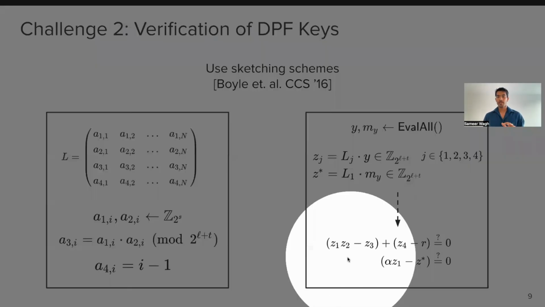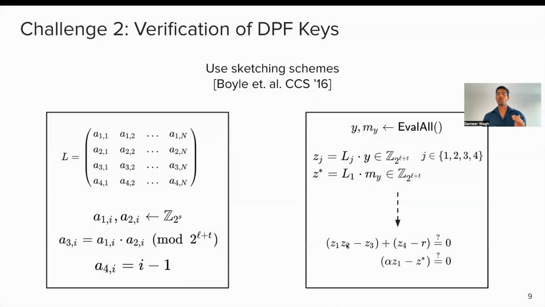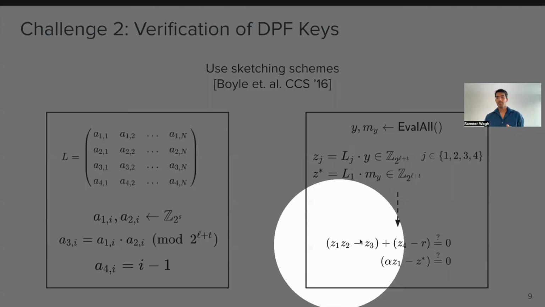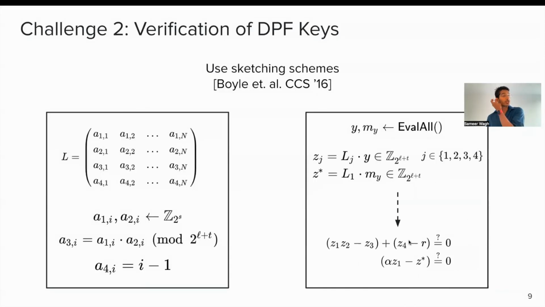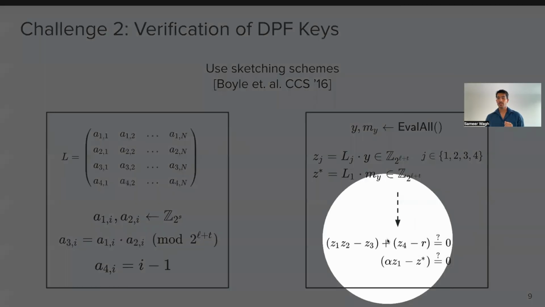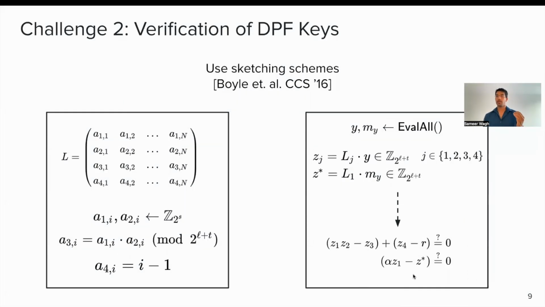The first one, Z1, Z2 minus Z3, ensures that it is a point function. The second term ensures that the index of the point function corresponds to the secret shares of R, which are supplied. And the final lower term corresponds to the fact that you can have the MAC on these values to verify with the MAC provided by the party P2. So that's pretty much the entire blueprint.